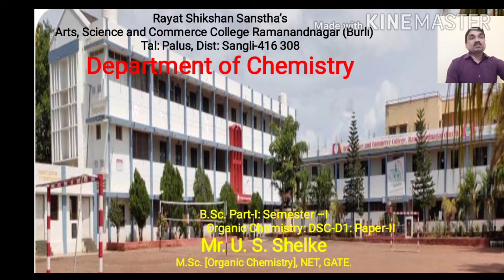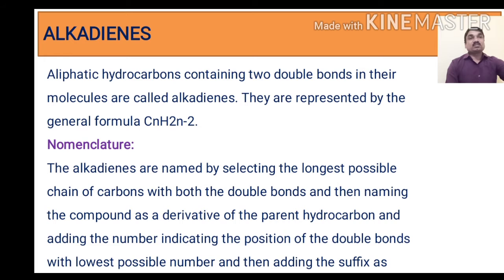So in the last lecture we discussed the two molecules of unit 4, that is cycloalkane and cycloalkene. We discussed their formation, chemical properties and the applications of those compounds.